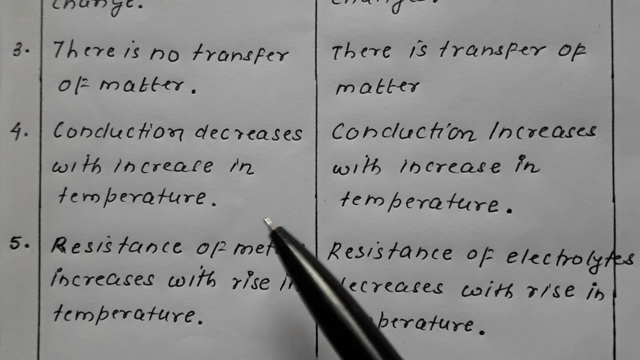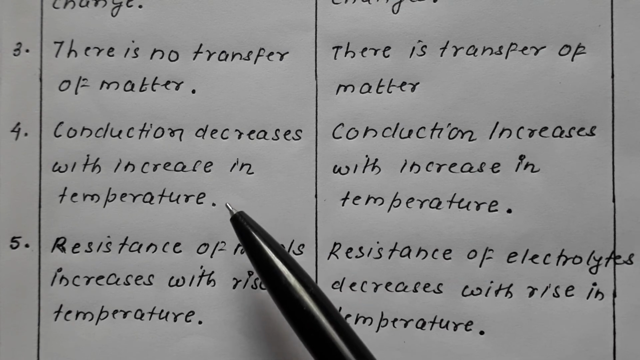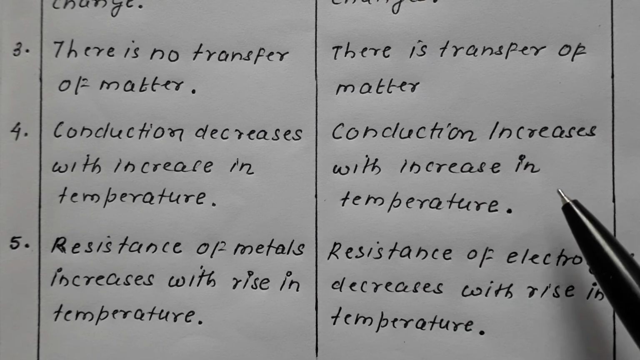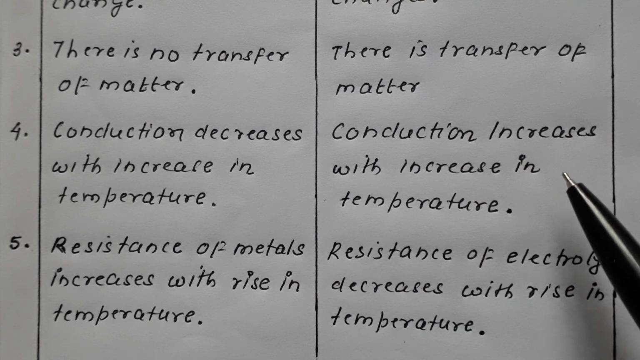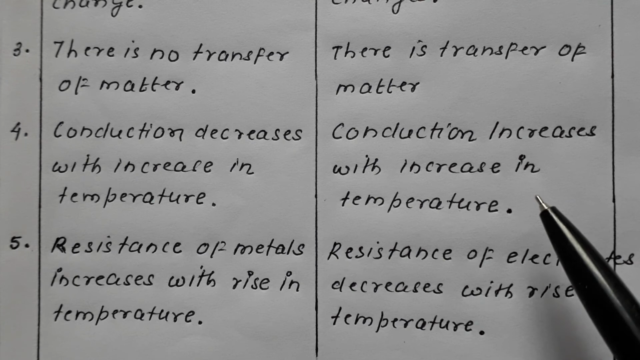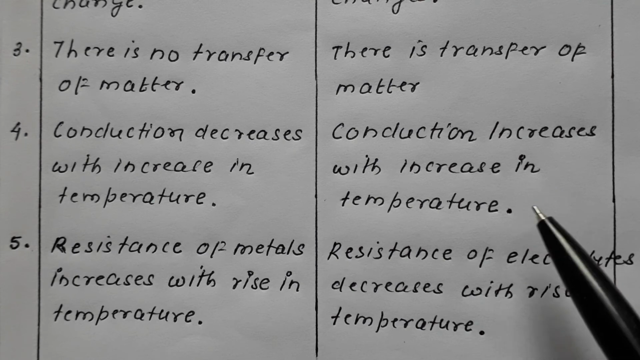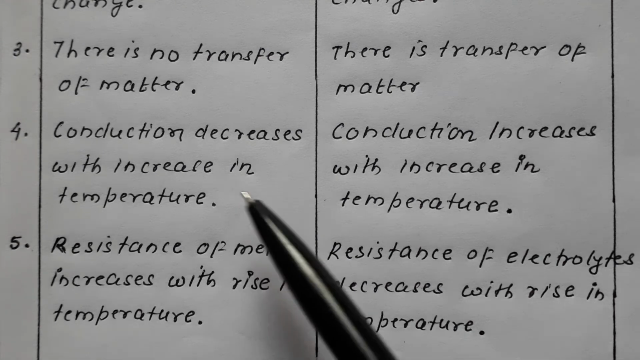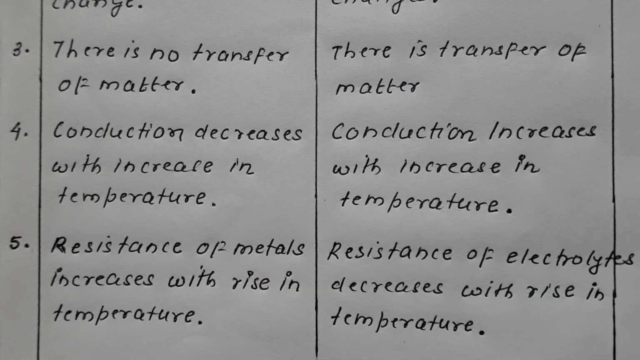So remember, in case of metallic conduction, conduction decreases with increase in temperature. In case of electrolytic conduction, the rate of conduction, that is conductivity, increases with increase in temperature. It decreases in case of metallic conductivity, increases in case of electrolytic conductivity.